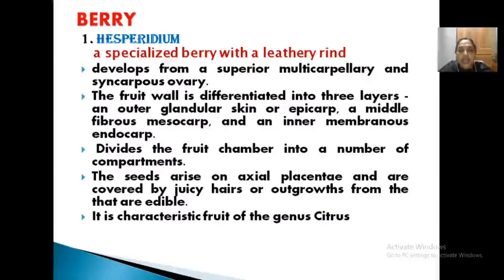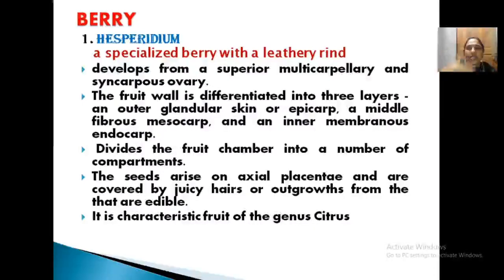The outermost one is the leathery rind, which contains the glandular skin or epicarp. The middle is fibrous mesocarp, where white fibers are present. Then membranous endocarp. While you cut open a lemon, you can see small membranous juice-filled hair-like structures, the membranous endocarp.